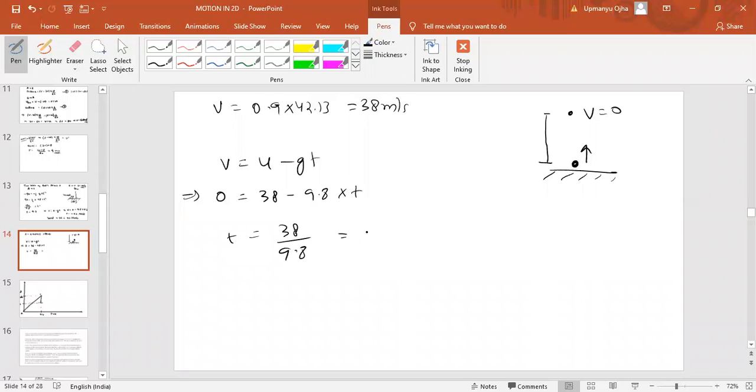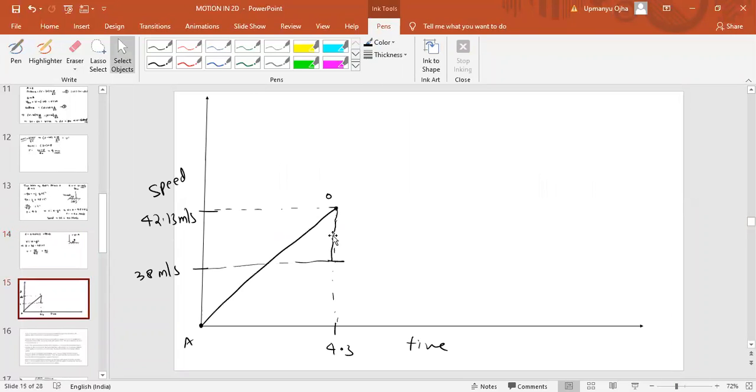Approximately it would be 4 seconds. So in 4 seconds it will reach the maximum height. 4 seconds means what? From 4.3 second to another 4 second, speed becomes 0. Okay. Speed becomes 0 means after 8 seconds speed becomes 0.